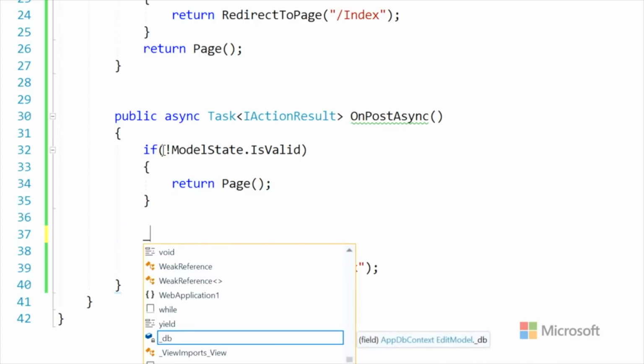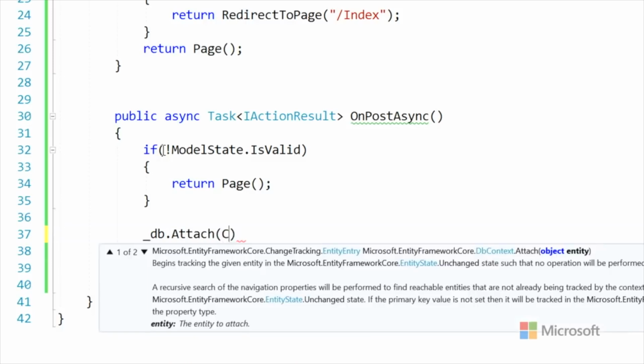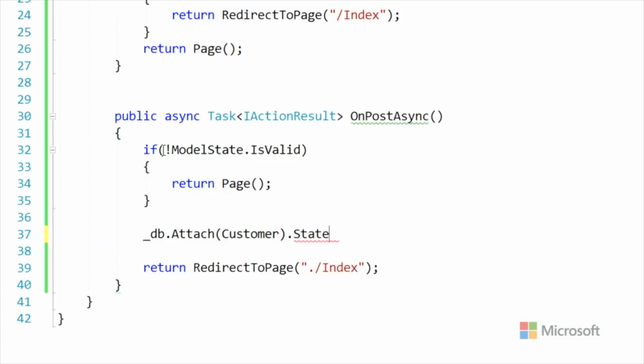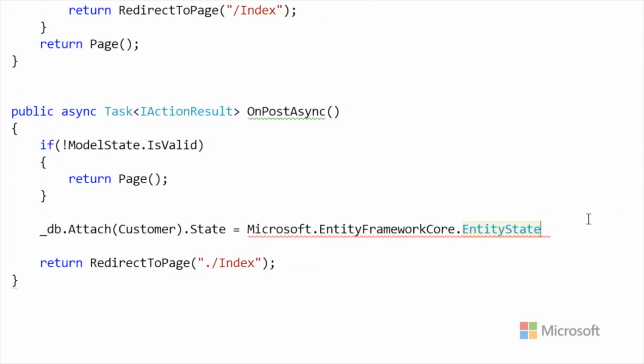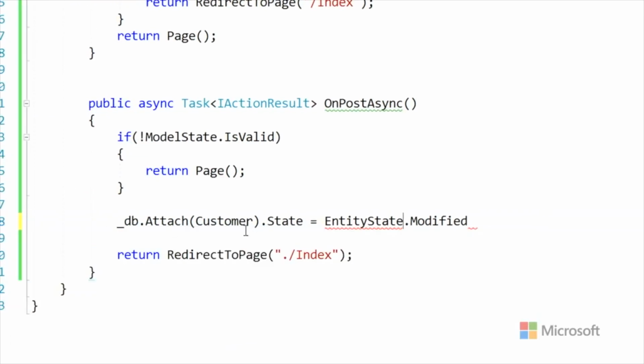Okay. Now then, this one's an interesting one, because you want to attach it to the database. Yeah. So what we're doing is we're modifying something that's already in the database. So what we're trying to do is take this customer that we're currently editing, attach that customer and the state of it in the database, and mark that as modified. And this bit here, I don't want that. It shouldn't be there. Oh, I'm going to add the using statement. There we go. Now it's turned blue.